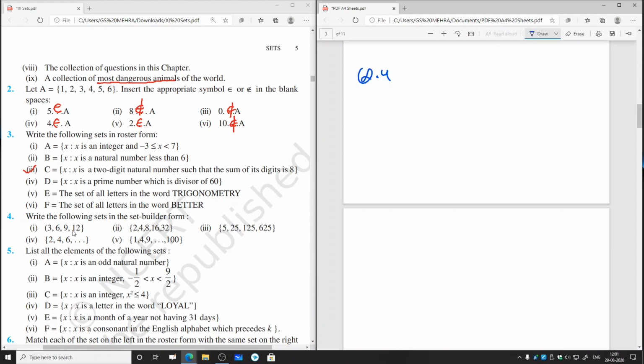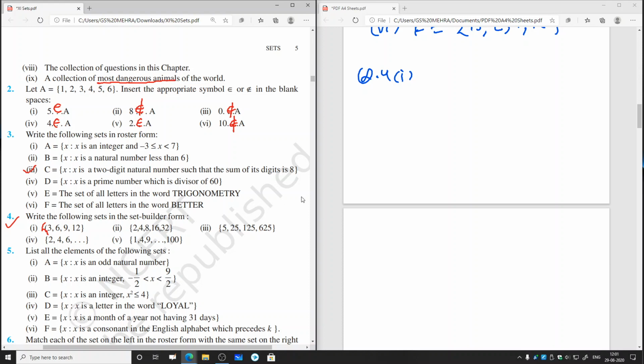Question number 4, first part. This set is given to us. Write the following set in the set builder form: 3, 6, 9, 12. So correction will be here, this will be curly bracket 3, 6, 9, 12. We have to write this in such a way that there is a property which is common to all the four elements. In that we have to write it by expressing the elements in form of a property.